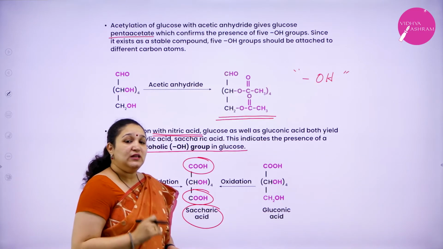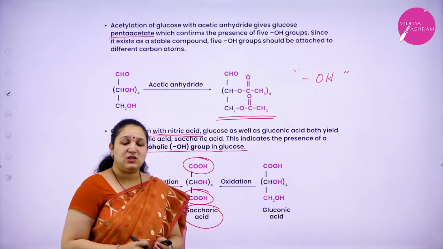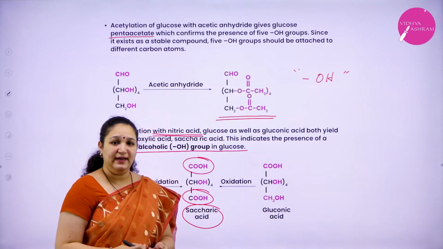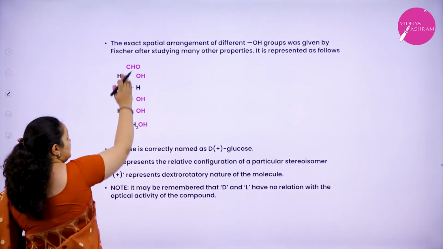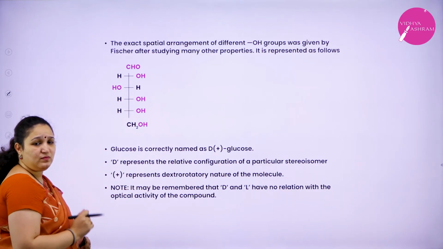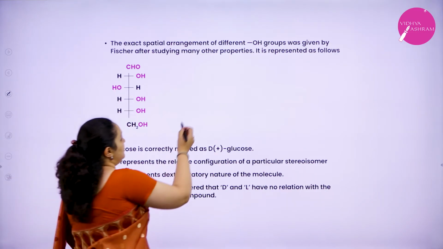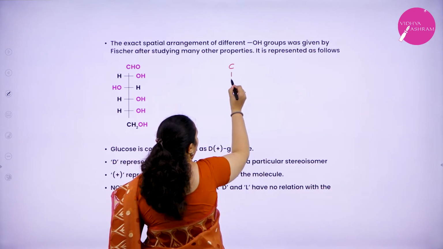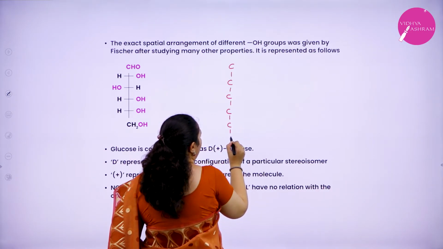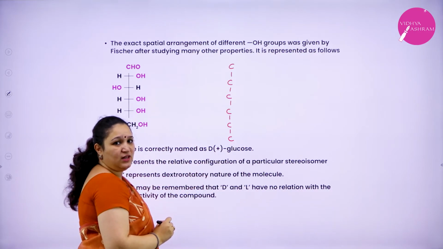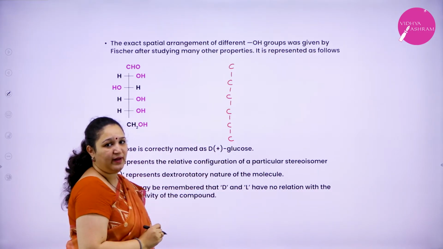Okay, so these are the reactions which predicted that glucose has 6 carbon atoms in a straight chain, that is 1, 2, 3, 4, 5, 6. The first reaction was with hydrogen iodide.